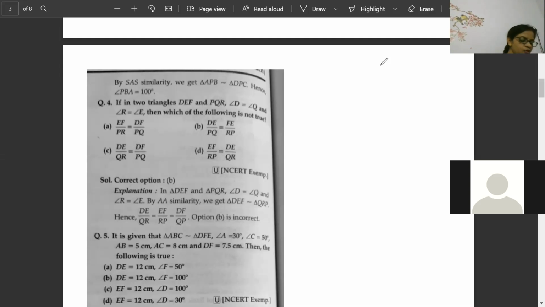Kirti Maya B, Bhumi B, Pavitra B. Super, very good, awesome. What is the correct answer? The correct answer is B only. So all of you are correct.